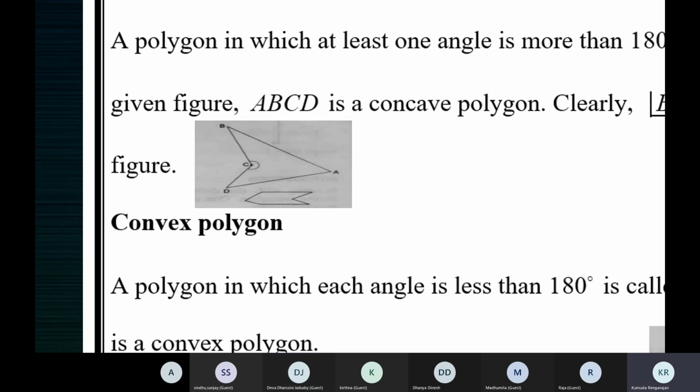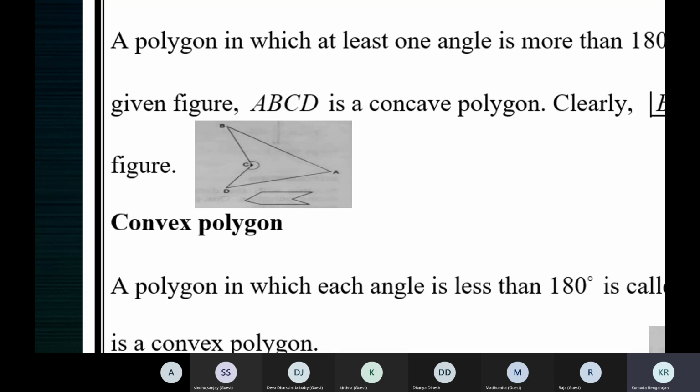What's a reflex angle? More than 180 degree, ma'am. But less than? More than 180. So these are the numbers 0, 90, 180, 360. 0 to 90, acute. 90, right angle. 90 to 180, obtuse. 180, straight angle. 180 to 360, reflex angle. If it measures more than 180 but less than 360, it's a reflex angle.